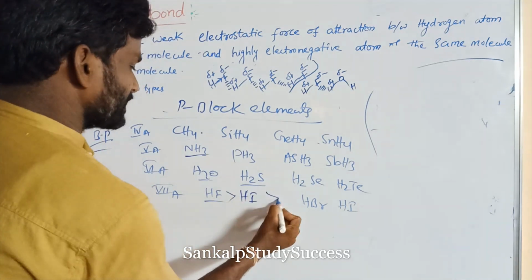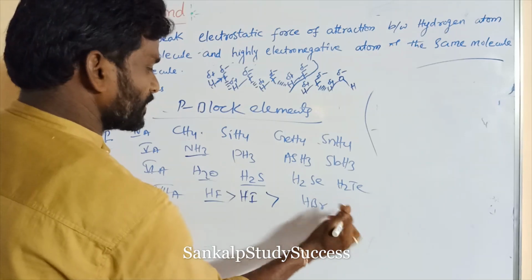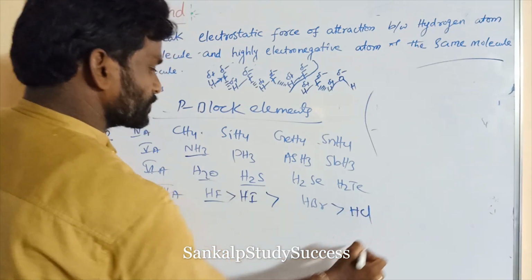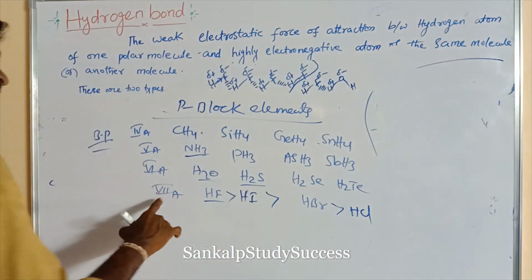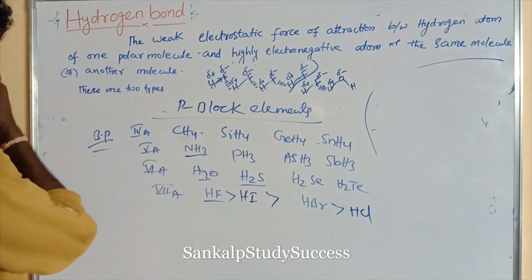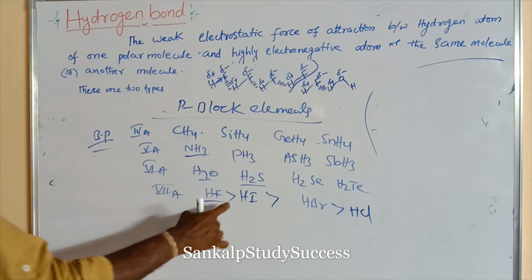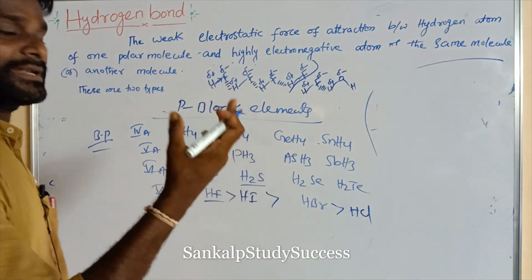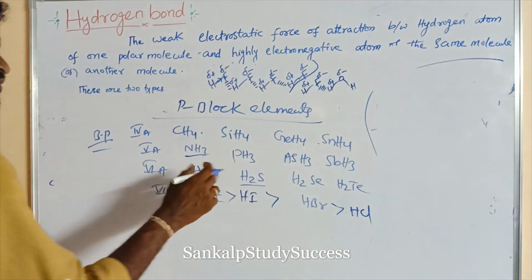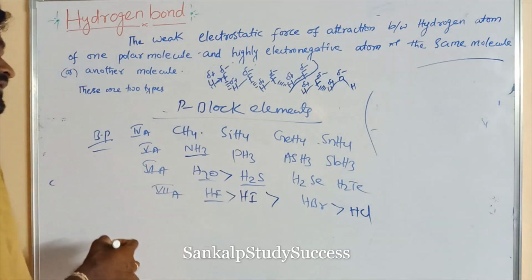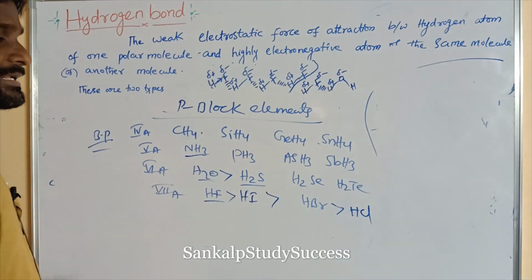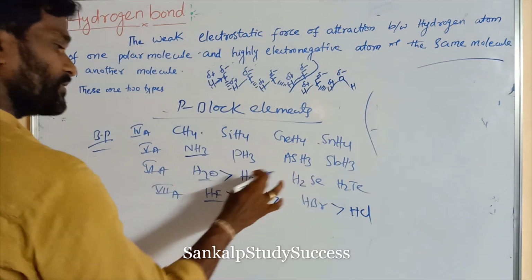Next goes HBr and the last one HCl. So this is the order of boiling point. HF has more boiling point due to formation of hydrogen bond. Next goes HI due to high molecular weight. Similarly, H2O has high boiling point, 100 degrees centigrade, and next goes H2Te.